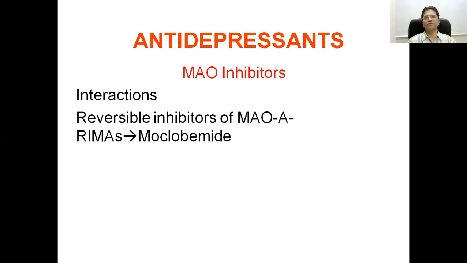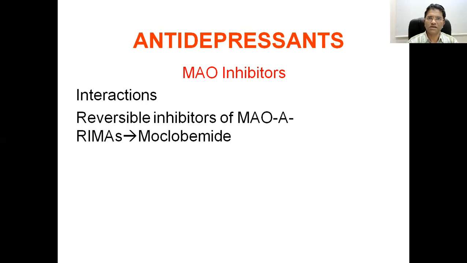There are two types of monoamine oxidase: monoamine oxidase A and monoamine oxidase B. In our brain, in the cerebral cortex and subcortical region, the neurons contain a huge amount of noradrenaline, 5-hydroxytryptamine, etc. And they are continuously broken down by the monoamine oxidases.